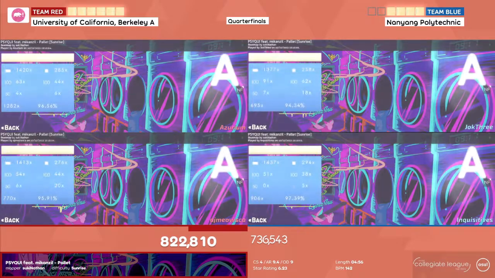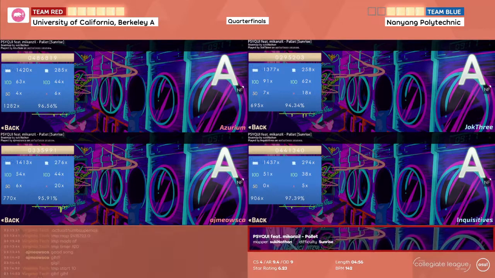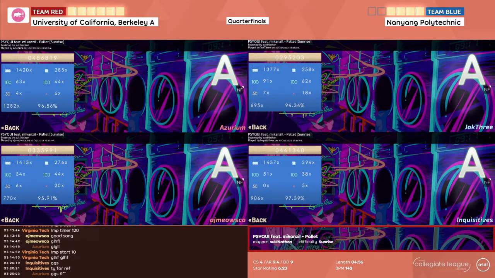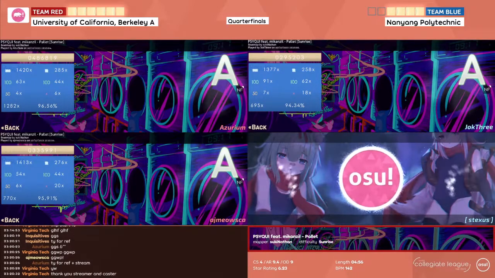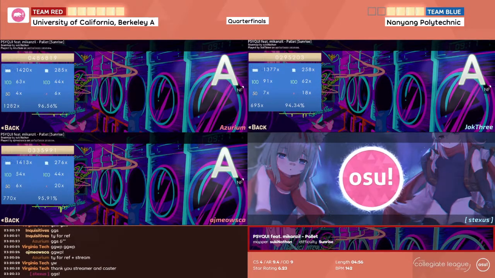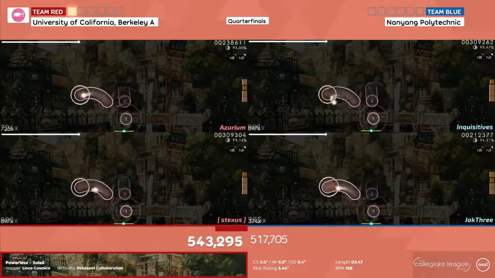Teamwork makes the dream work, as Azurium and AJ Miyaska's team game was just good enough to outscore their respective opponents in Nanyang to win this match 6-4. After the match, I spoke with Azurium and Estelurite about their thoughts on their match and their expectations for the tournament.